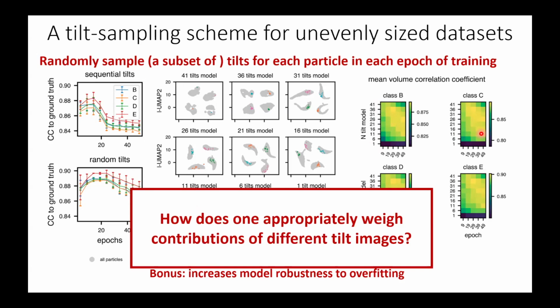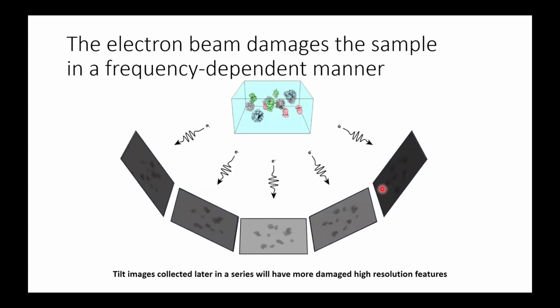Okay, one of the other challenges in tomographic data is that not all of your tilt images are of the same quality, and that happens for two reasons. One is that you're physically tilting the stage, so the high-angle tilt images inherently have less contrast. The ice is much thicker. And the second is that you're imaging the same area over and over again, and so of course you're accumulating radiation damage that degrades the high-frequency signal available, particularly in the late tilt series data.